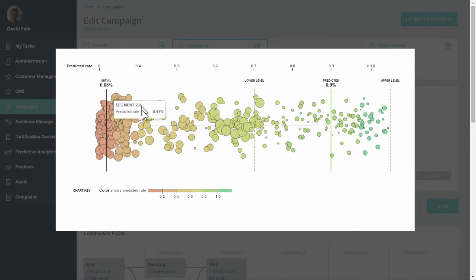I can see further details here in this chart. Basically, each small ball here represents a group of customers, a micro segment. And as I go along on the horizontal axis here to the right, what I'm doing is I'm being more selective. I have fewer people, and I'm increasing the chance of my campaign. Now, as you can see, it's just a few clicks. I don't need to be a data scientist to work with this and launch a campaign.